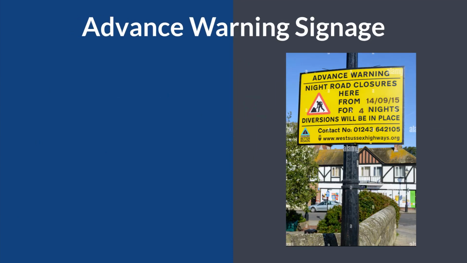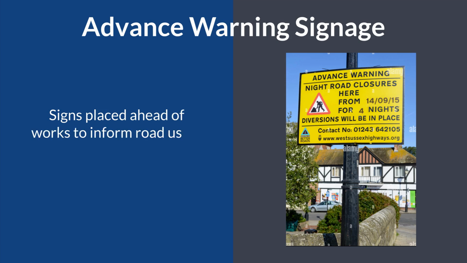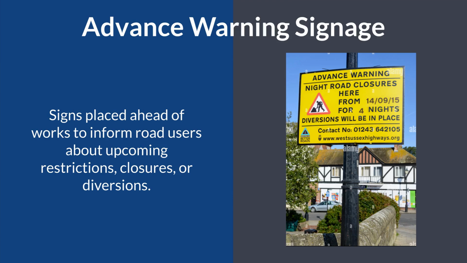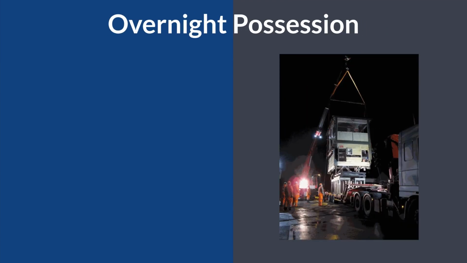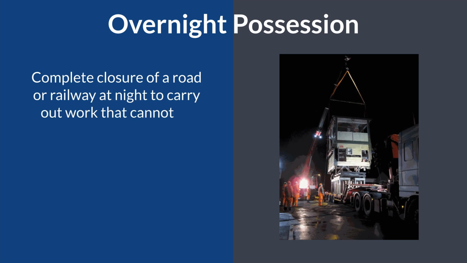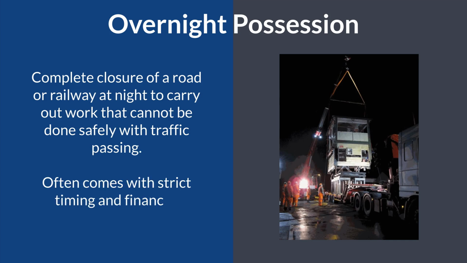Number 9, Advanced Warning Signage. These are signs placed ahead of the works to inform road users about upcoming restrictions, closures, or diversions. Number 10, Overnight Possession. This is a complete closure of a road or railway at night to carry out works that cannot be done safely with traffic passing. This often comes with strict timing and financial penalties if overrun.